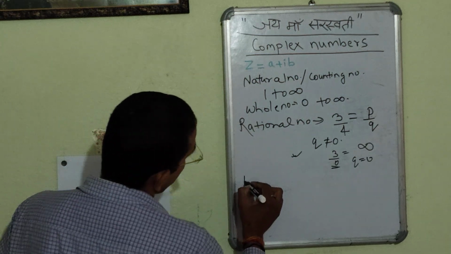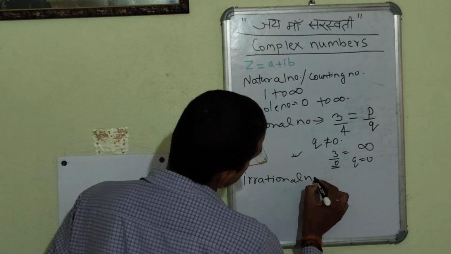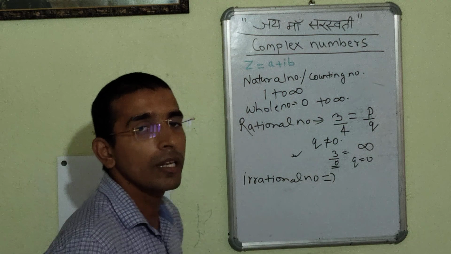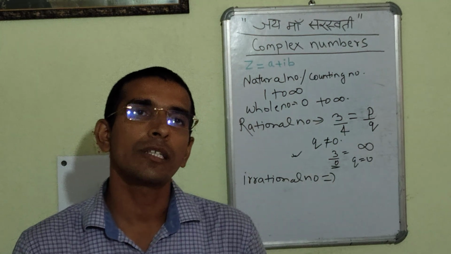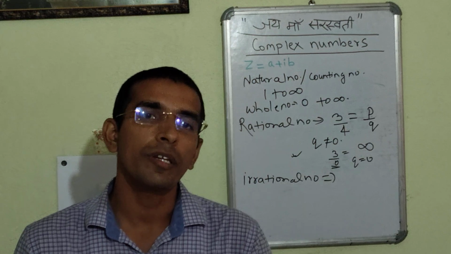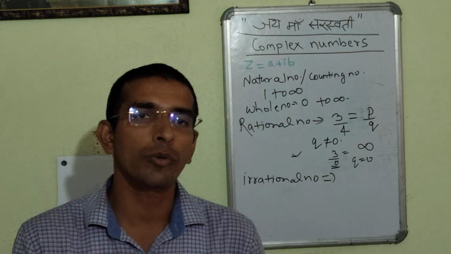Third is irrational numbers. Irrational numbers are the numbers which I had already stated. The rational numbers are the numbers which we can represent in the form of p by q, that is in the form of a fraction, where q is not equal to 0.